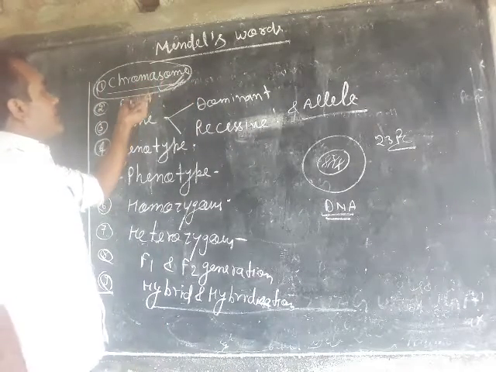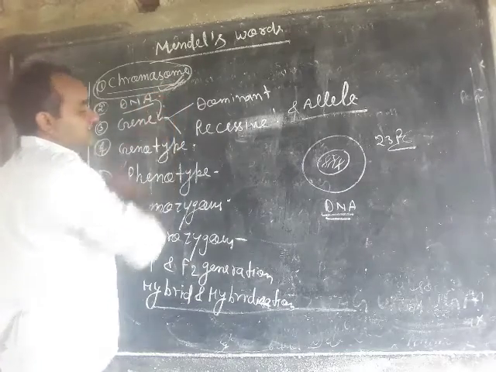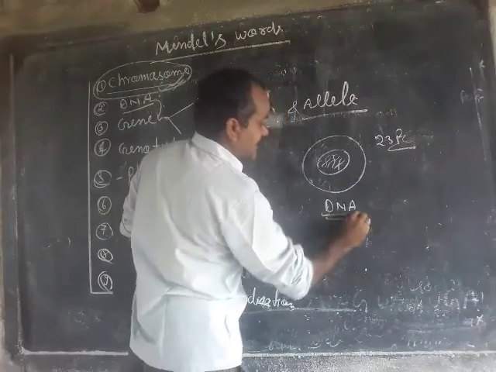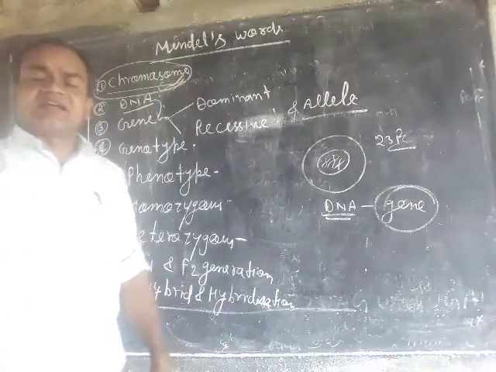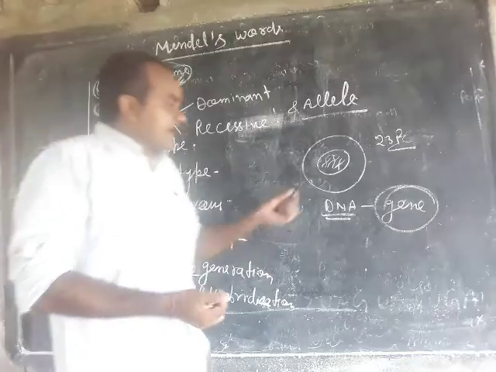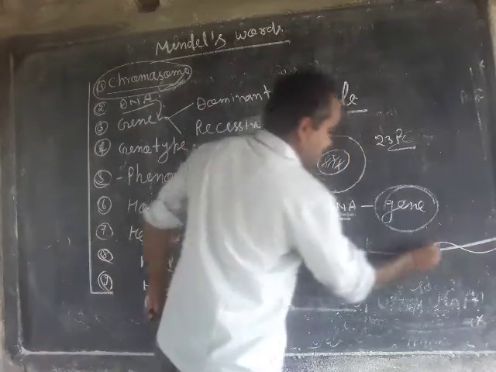Means a chromosome is composed of DNA and DNA has genes. Each DNA has genes. And what do you mean by gene? The small part of a DNA. Listen carefully, this is a double-stranded DNA.